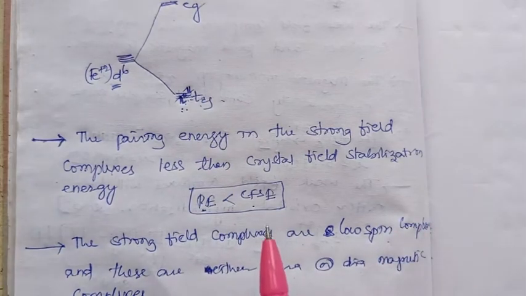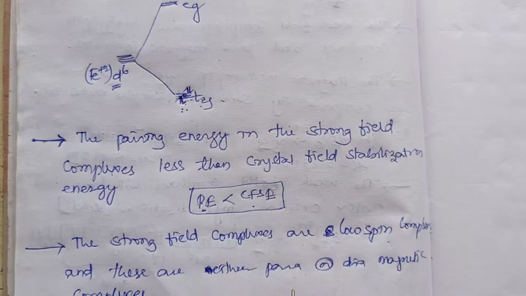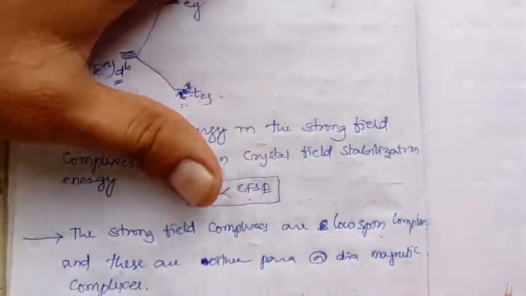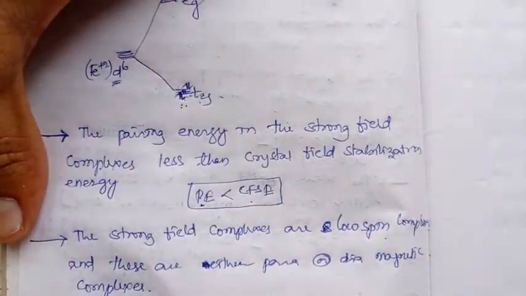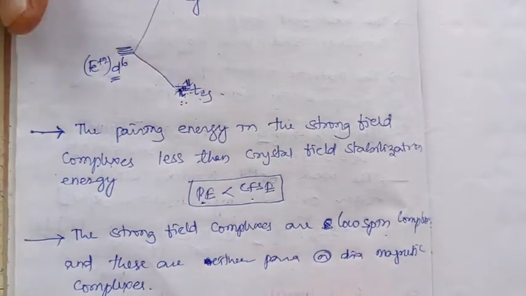So paramagnetic as well as diamagnetic complexes may exist. The strong field complexes may have para character or diamagnetic character, right?